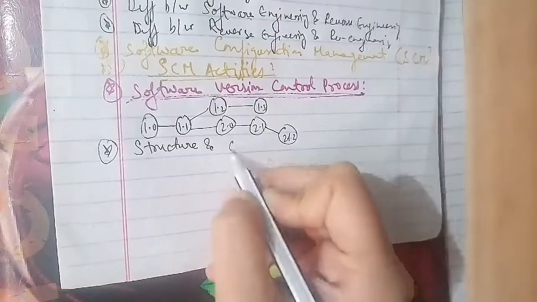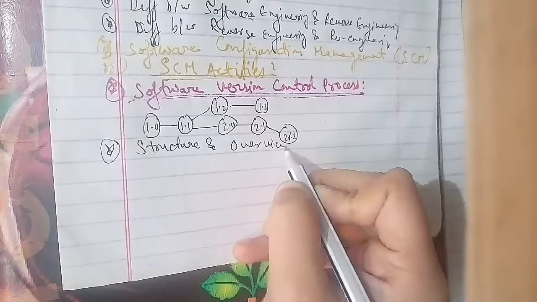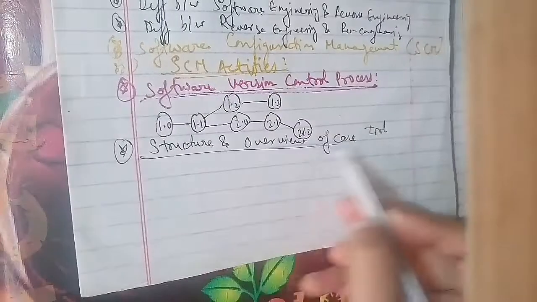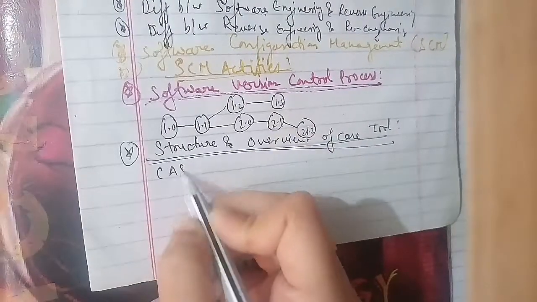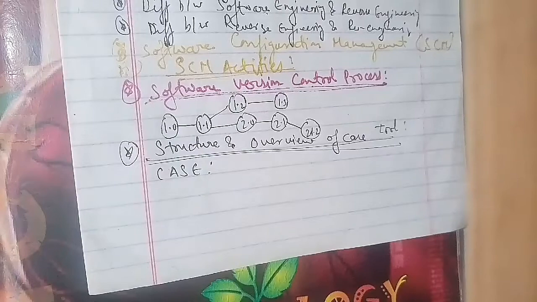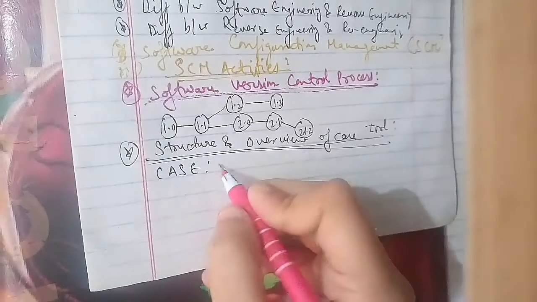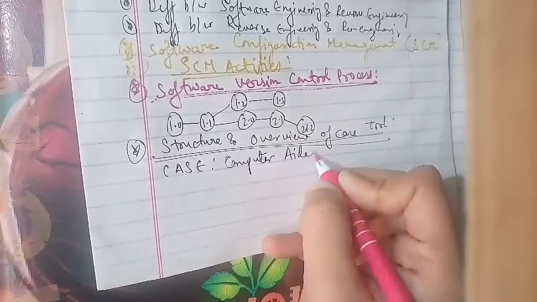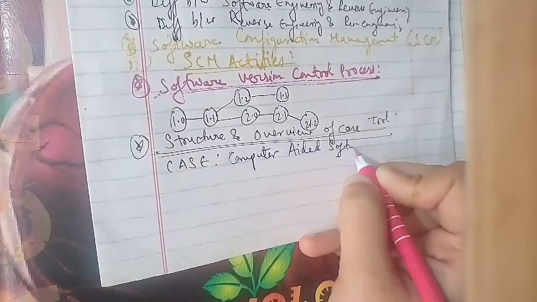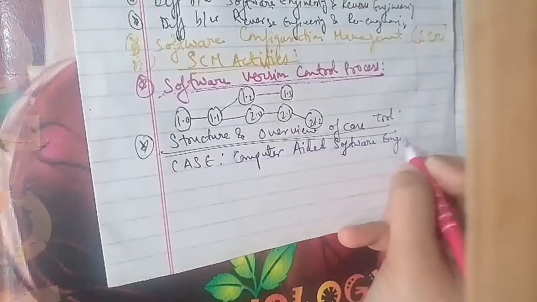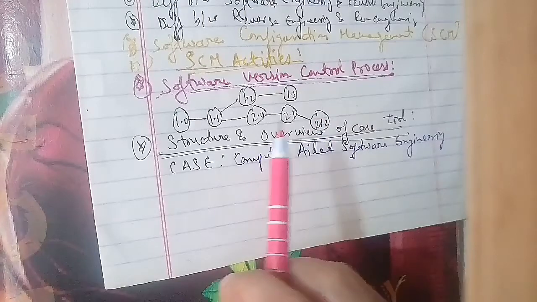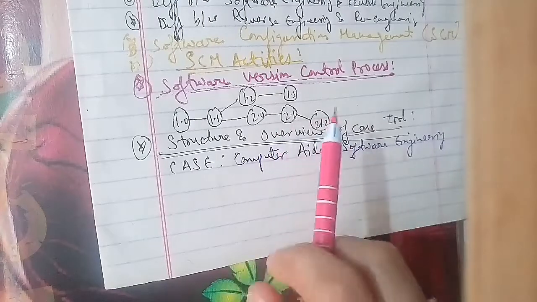So we'll go ahead for the CASE here. The full form of CASE is Computer Aided Software Engineering. It is a tool used to automate the project management activities and manage all the work products. The various activities are analysis, design, coding, and testing.